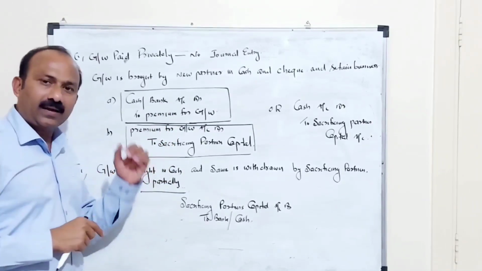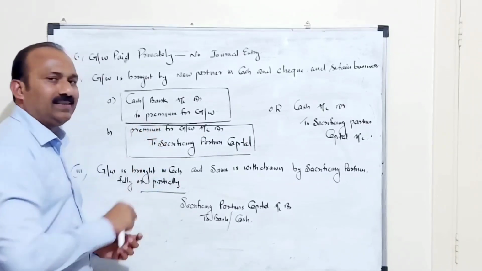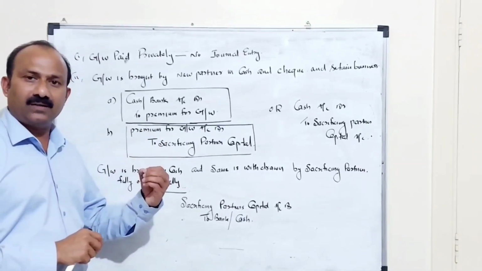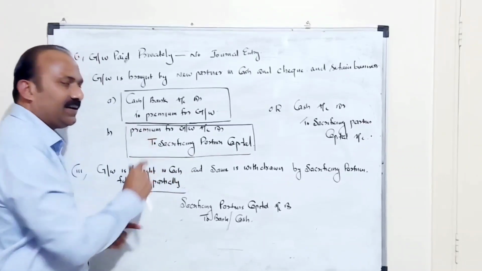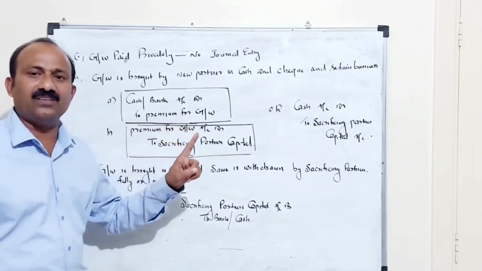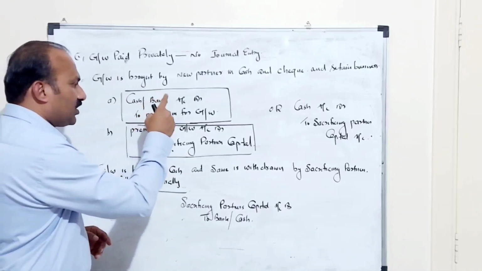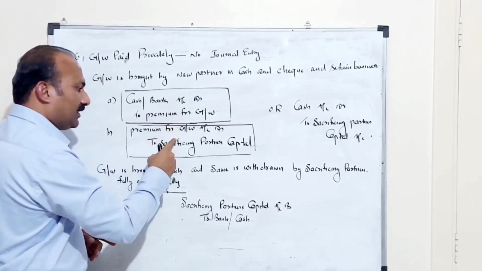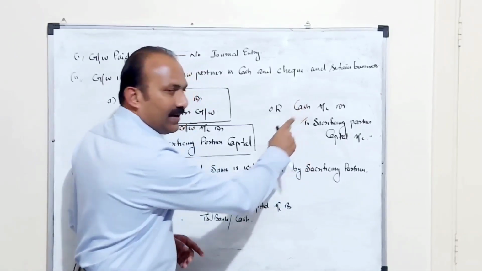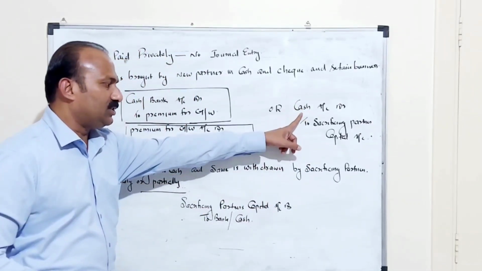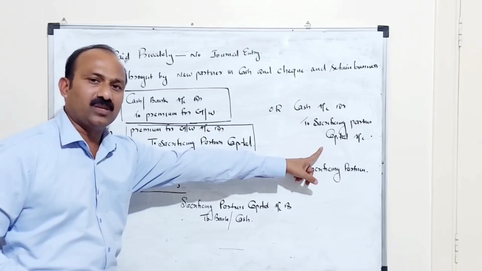Another important point is that this goodwill is the compensation given by the new partner to the sacrificing partners, so it can be divided only in the sacrificing ratio. So instead of passing these two journal entries, we can pass only one entry: cash account debited to sacrificing partners' capital accounts.